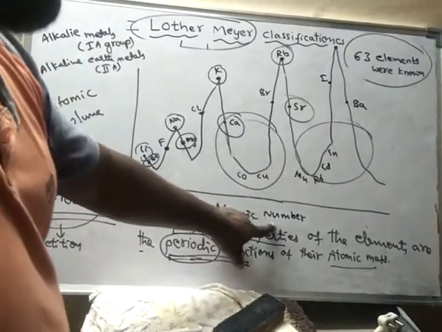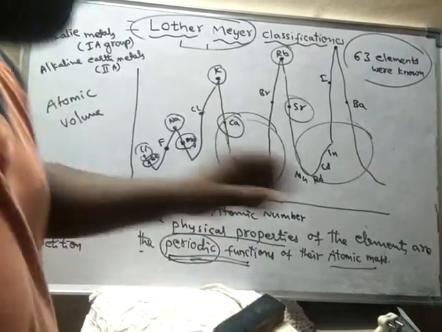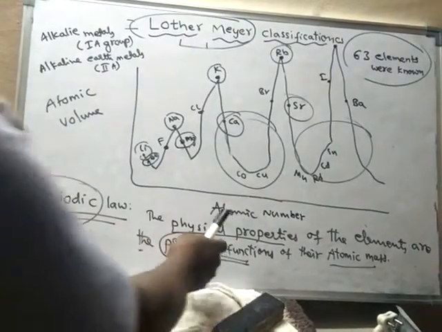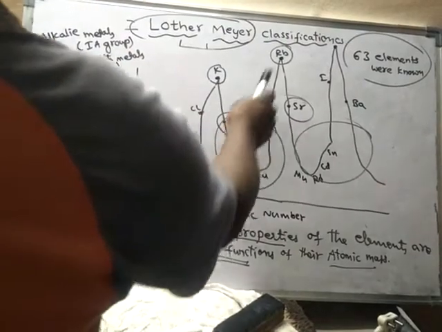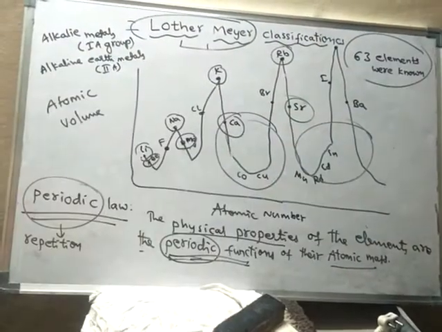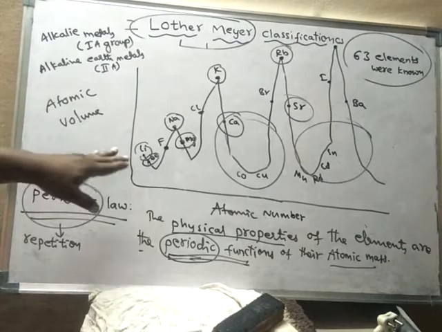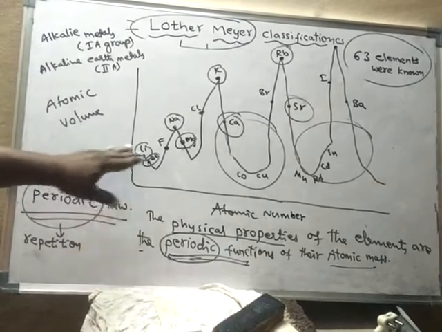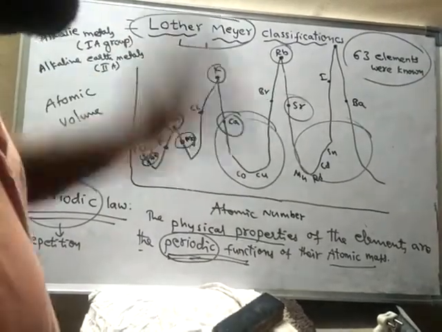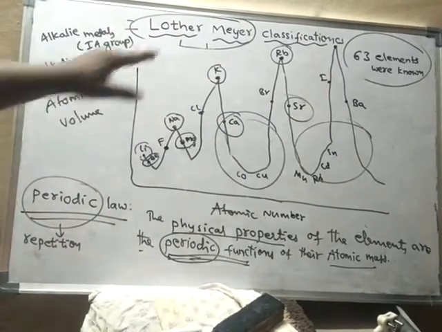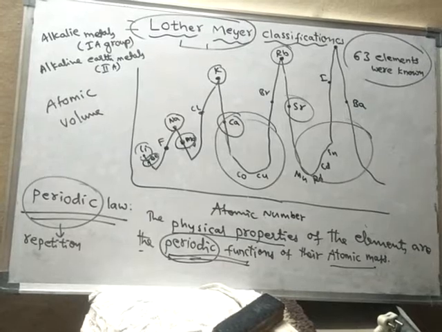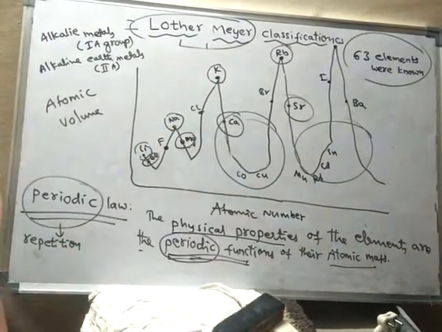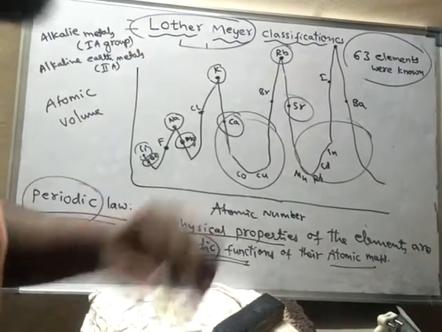So atomic mass was replaced by atomic number. Even after atomic mass was replaced by atomic number, the same pattern of the curve was obtained. So it indicates that Luther Mayer's work was very accurate.